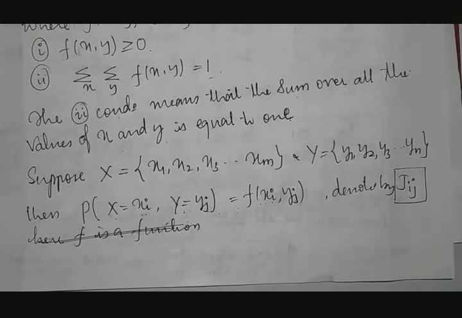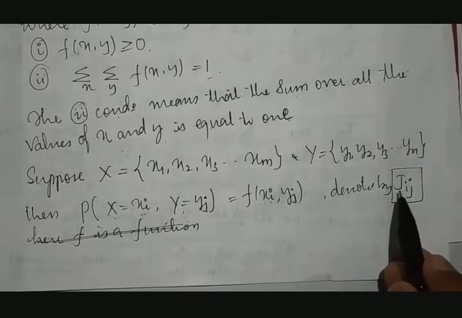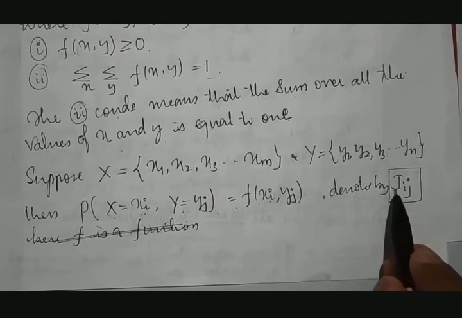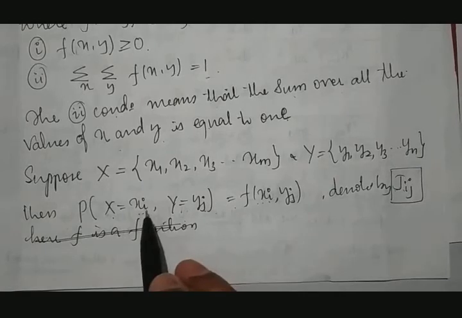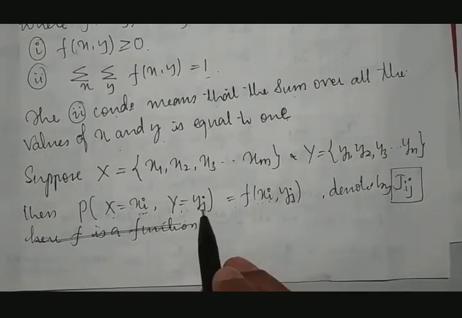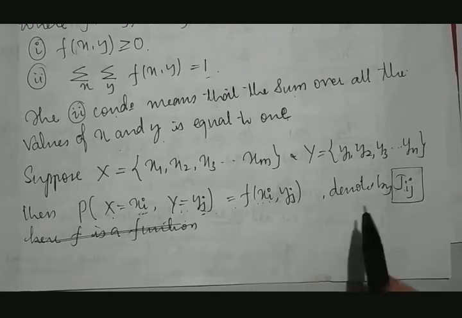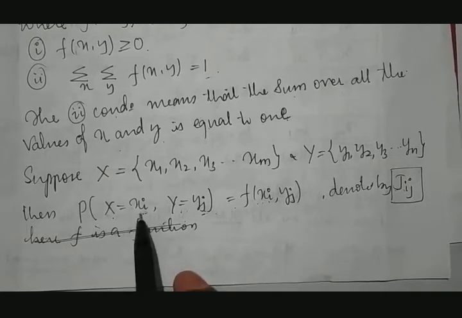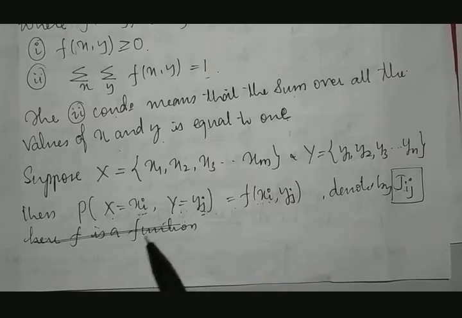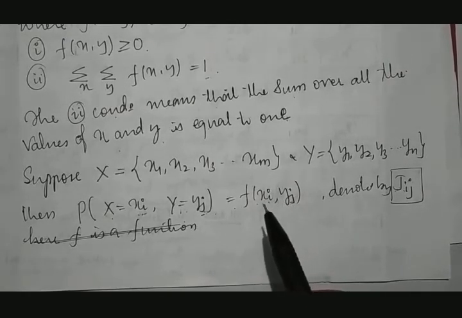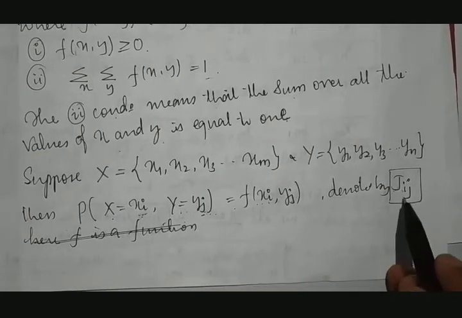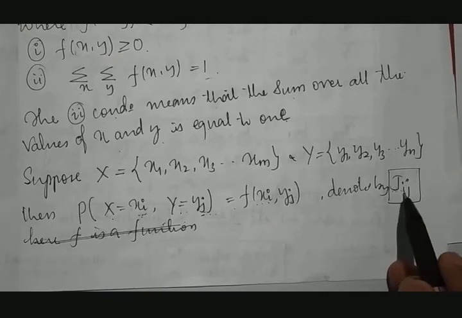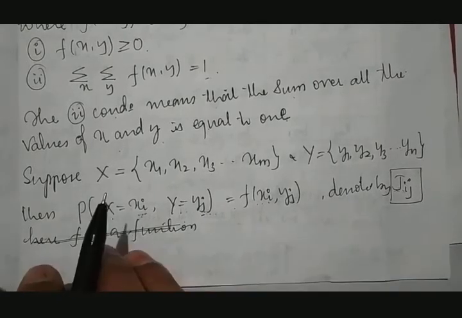What is the meaning of j? Here, j is nothing but a joint. It is a joint probability distribution between i and j, because we know that i is connected with x and j is connected with y. Therefore, it is a joint probability between x and y. It is like a welding, a bonding between two atoms. So one is x, the other one is y. How will it be joined? It will be joined through joint probability with respect to i and j. Fine. So this is the concept.